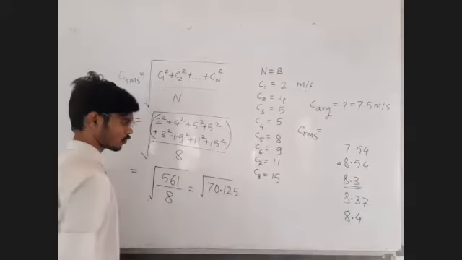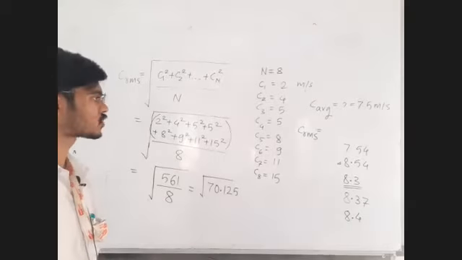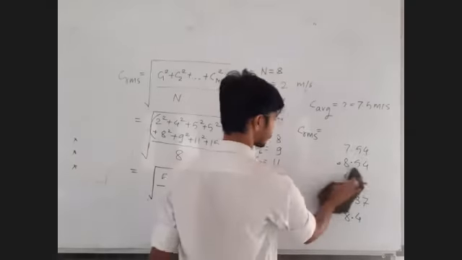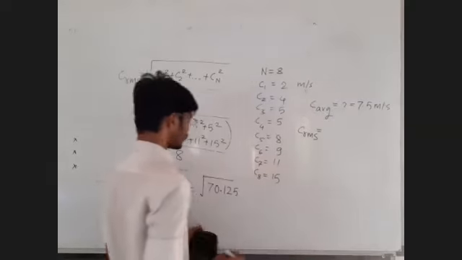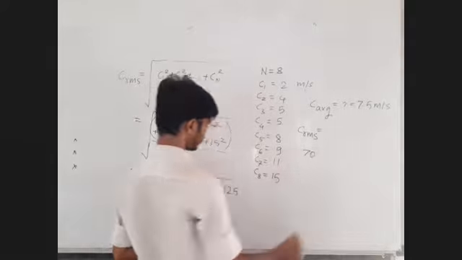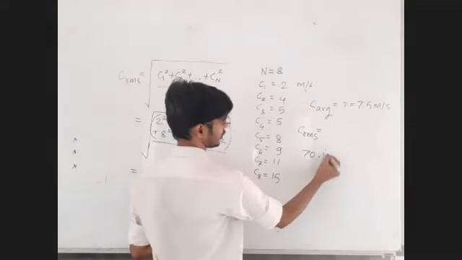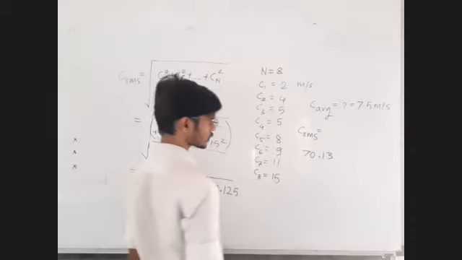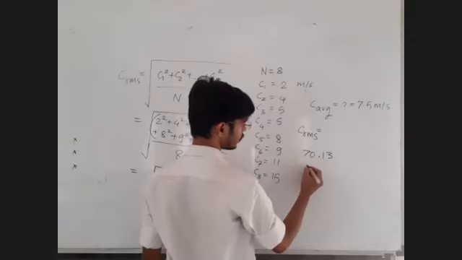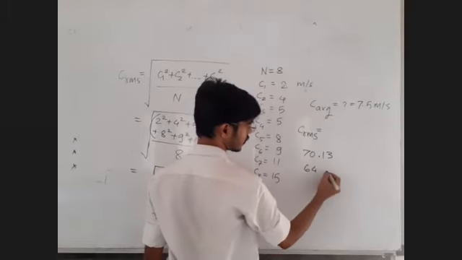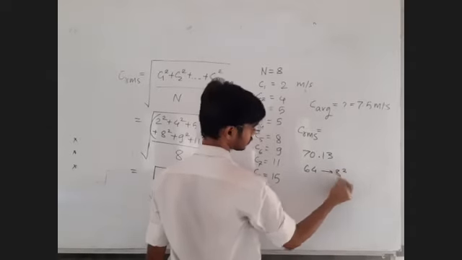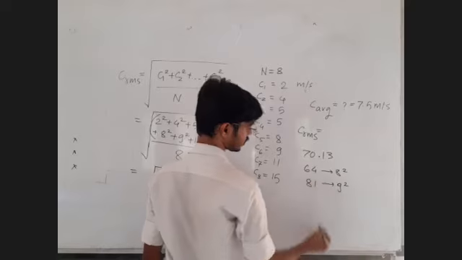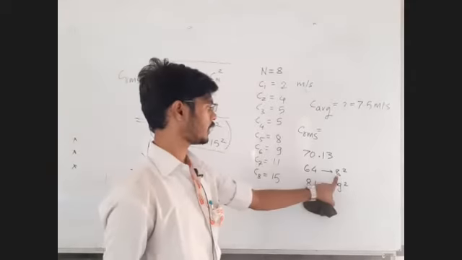Now let us try to find out the square root. Now we have the trick like this. See, the square root trick will work like this. The value is 70.12. Let us write that value as 70.13. Okay, sir, fine. Now, we know that 64 is the square of 8. Then for 9 it is 81. 9 square is 81. So the answer must be lying between 8 and 9.